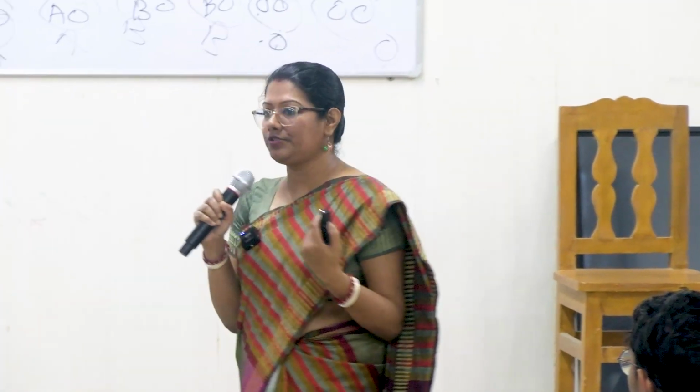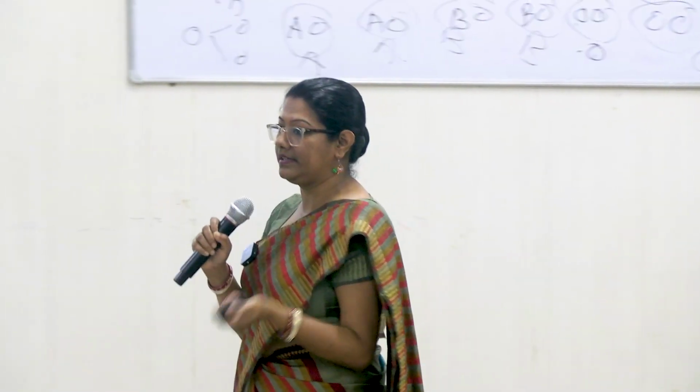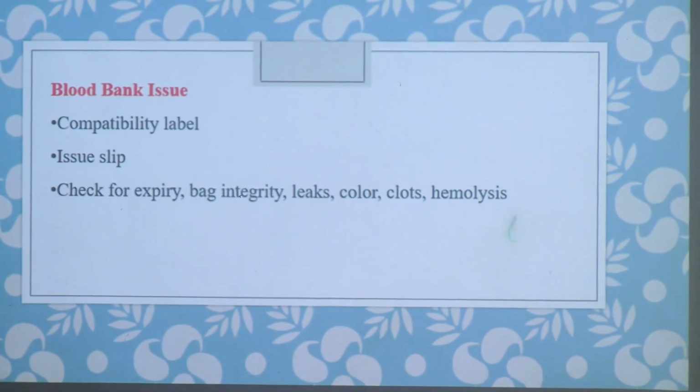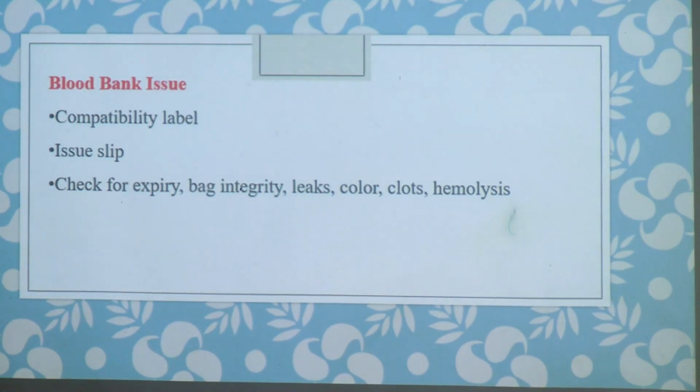Before we issue the blood from the blood bank, we must be very, very sure that the donor's blood and recipient blood are compatible. Issue slip, then you must check for expiry, because if you do a Google search now, many a time it has happened.